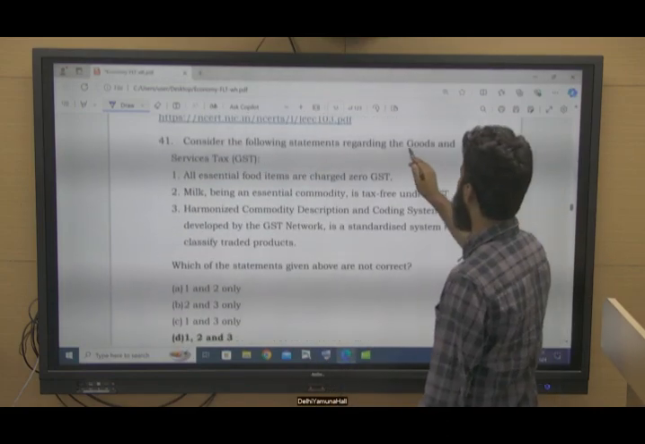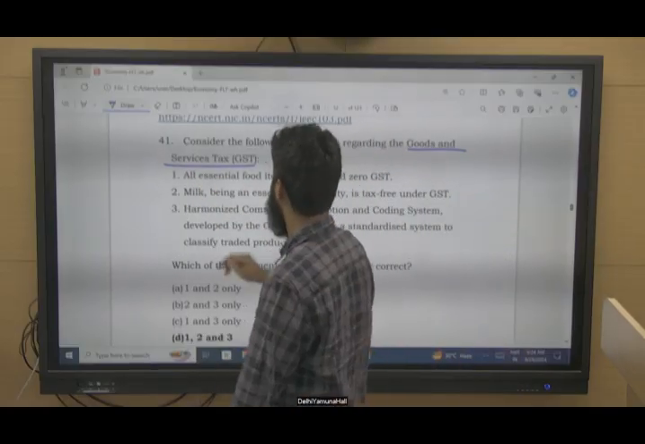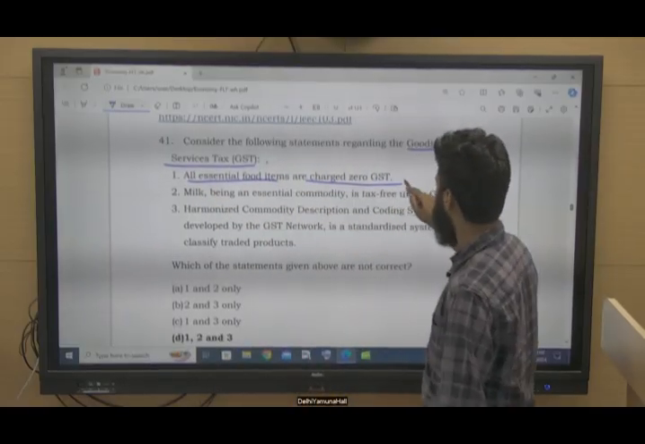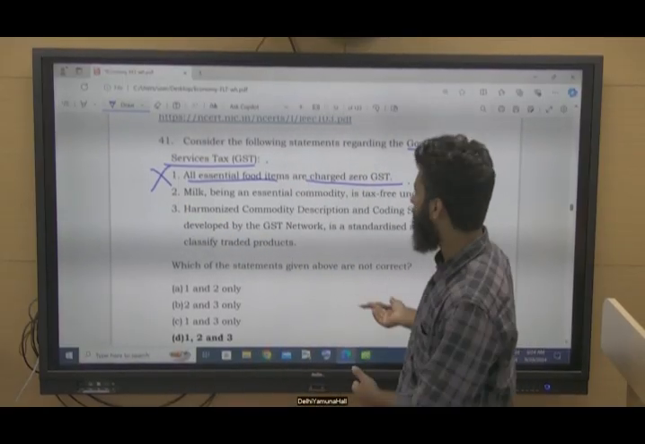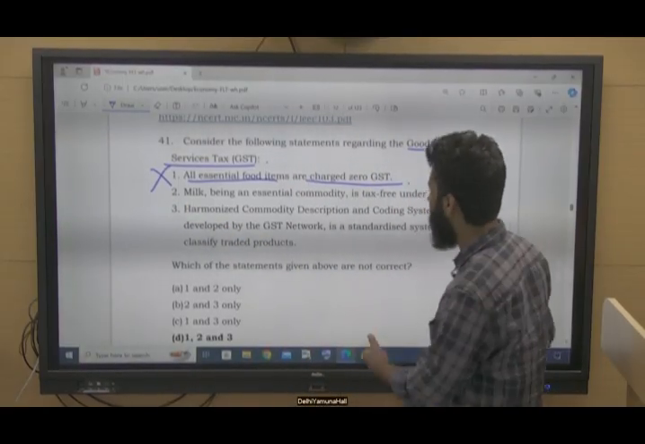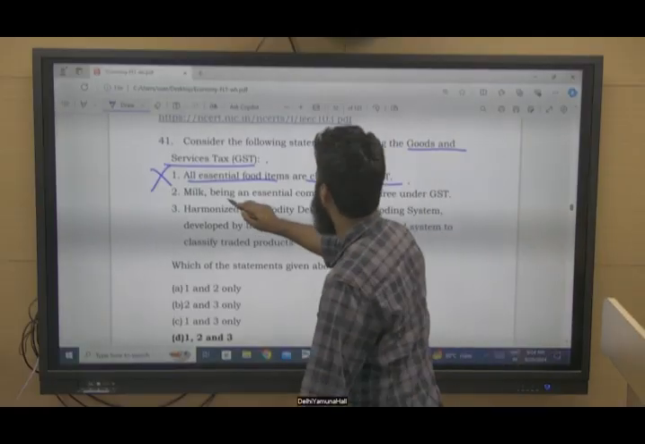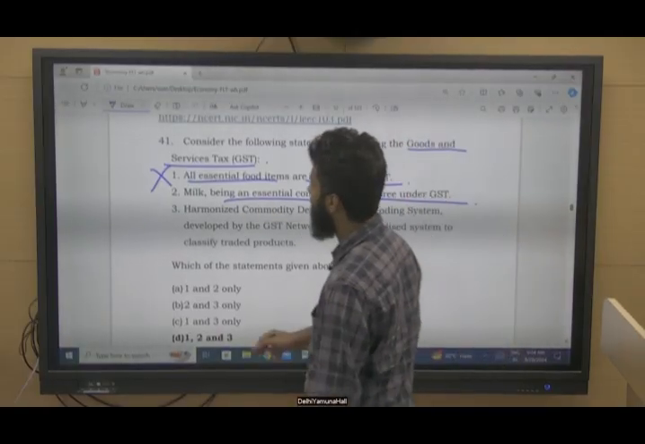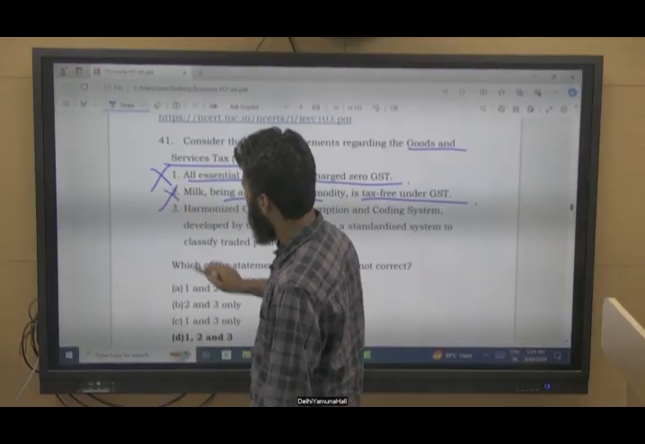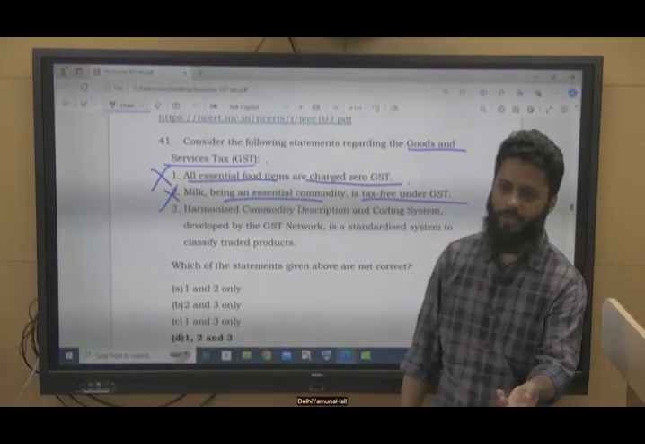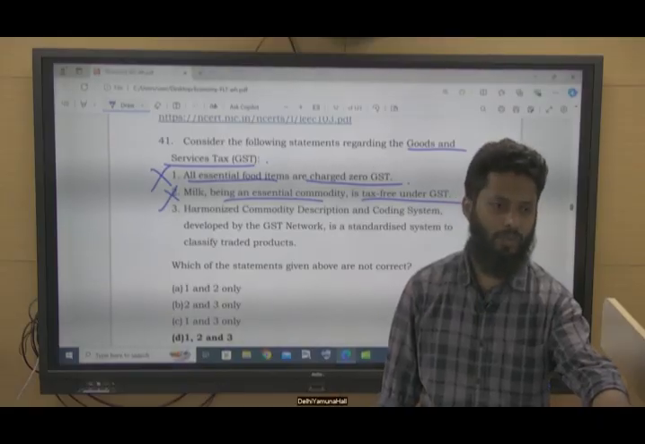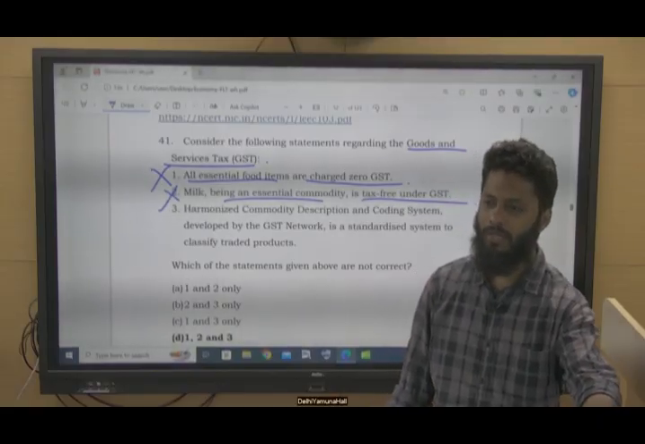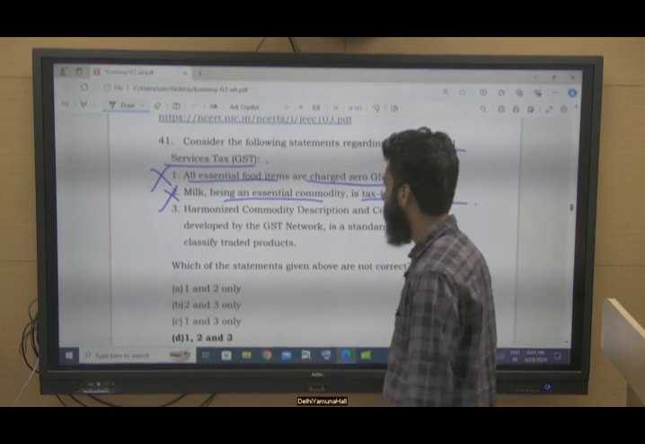Next question, with reference to goods and services tax, GST. All essential food items are charged zero tax? No. Some essential goods are charged 5%, right? Milk being an essential commodity is tax free under GST? No. There are some taxes. For example, if you take skimmed milk, it is charged 12%. Tetra Pak is charged 5%. So this is also not true.